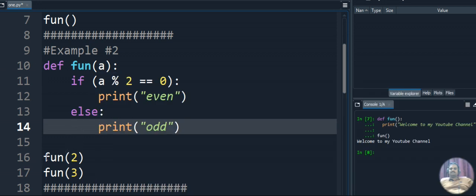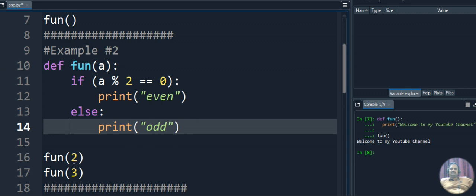So I am calling the function. First I am calling the function with 2. 2 is the value I am passing while calling the function. This 2 will go and call the function, and the value will be 2 for the first time. So 2 divided by 2, the remainder is 0. So it will print even for the first time.